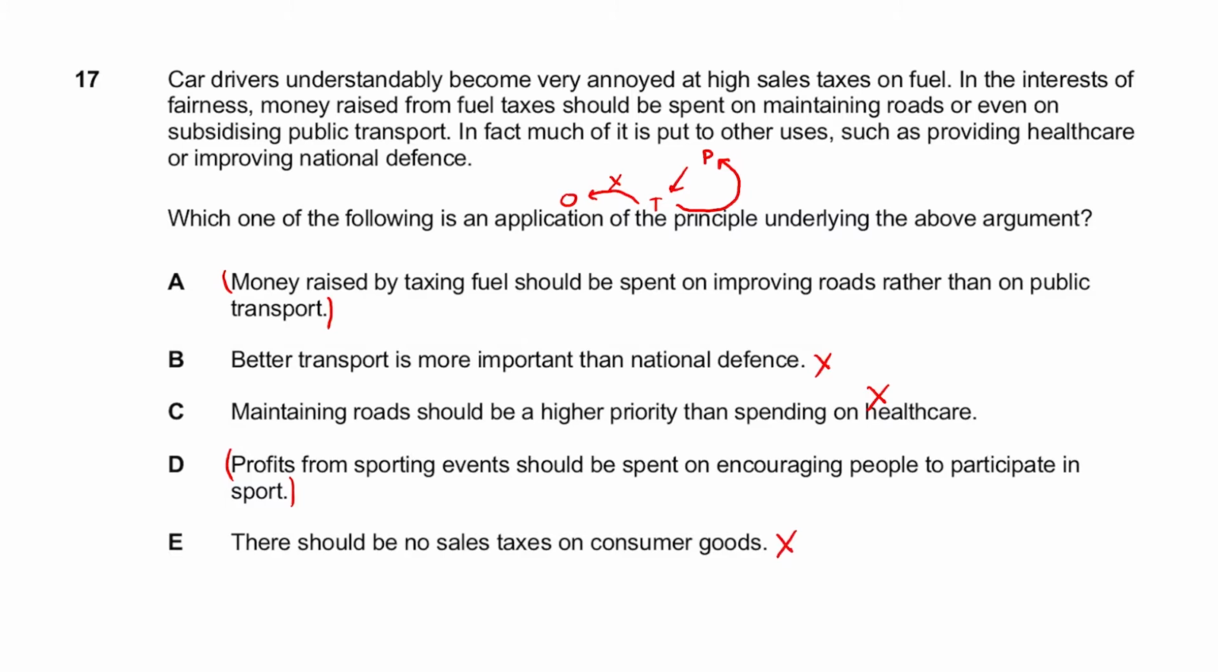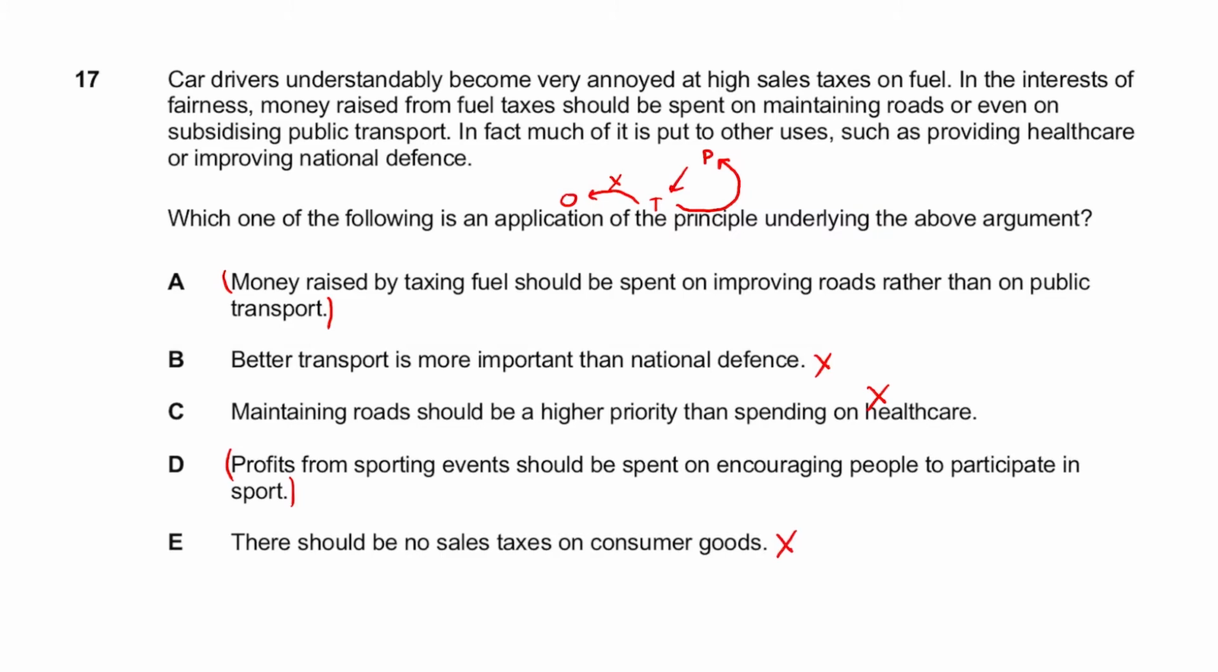So the reason why I think here in this case it's D rather than A is because public transport is kind of in the same idea as roads, whereas here it's saying the tax shouldn't be put into something which is completely different from what the product was based on.